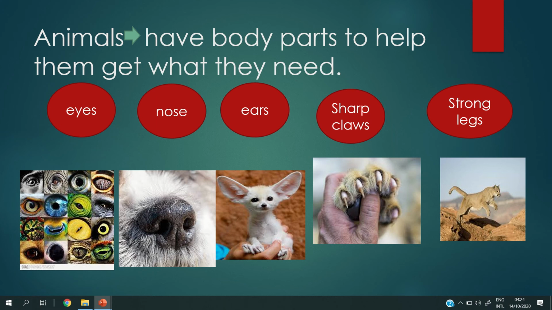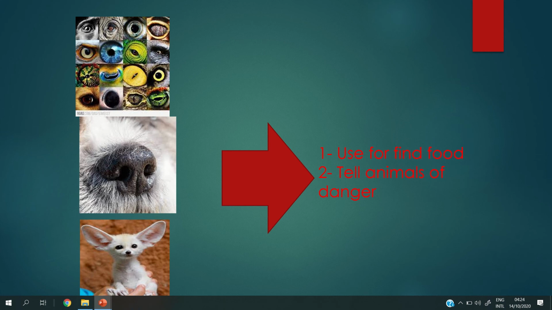to get the food. So now all the animals have different body parts that help them to get what they need. So look here, the body parts like the eyes, the nose, the ears, are used for finding food, or for telling the animals of dangers.